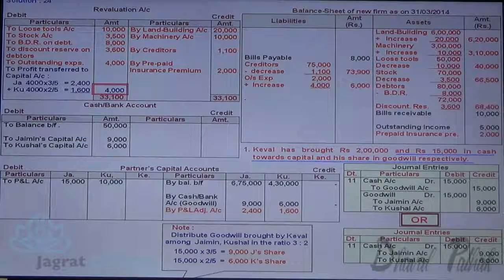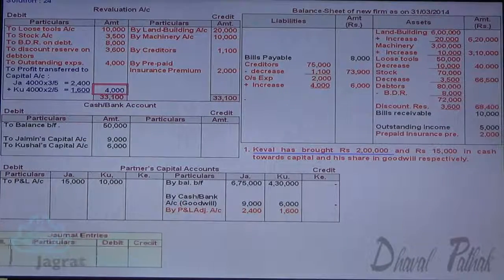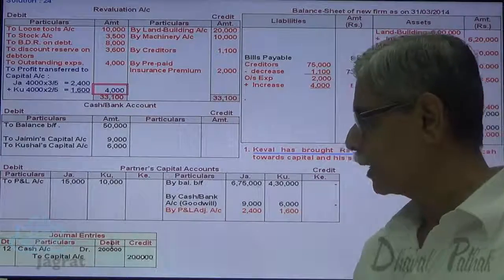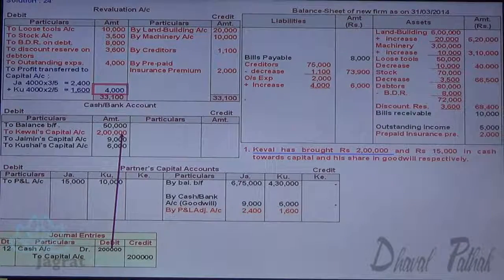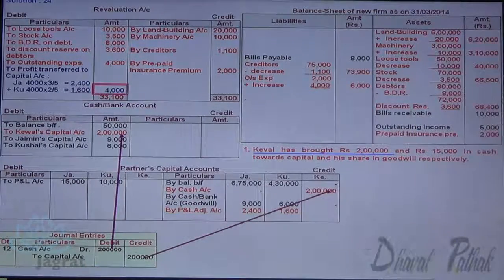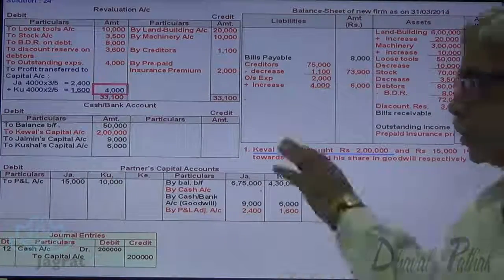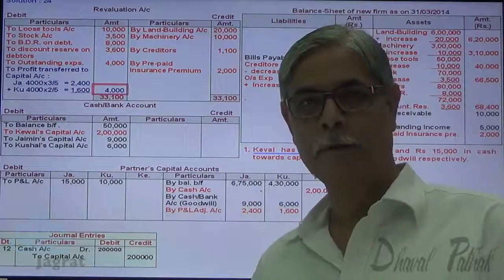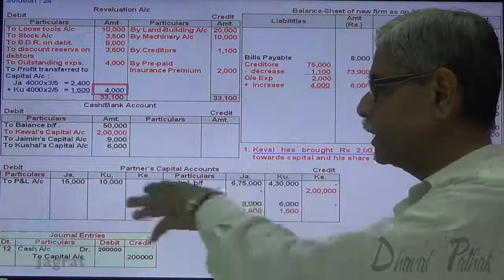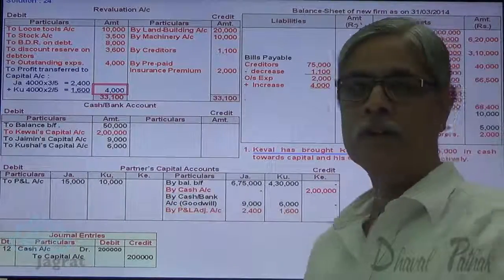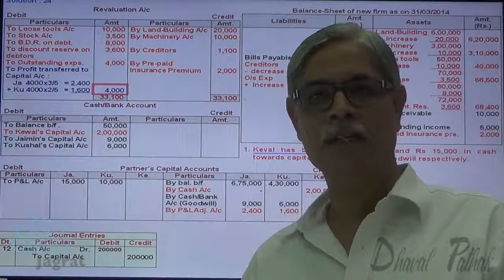Now capital adjustment. New partner brings 2 lakhs capital. Entry therefore is cash account debit to capital account credit. So cash account debit to Cable's capital account. I should write here Cable's capital account, not capital account. So Cable's capital account is credited with 2 lakhs. So this is how goodwill and capital entries are recorded. Now I have to close this capital account and it will be transferred to the balance sheet. I am going to close this cash and bank account. It will also be transferred to the balance sheet.